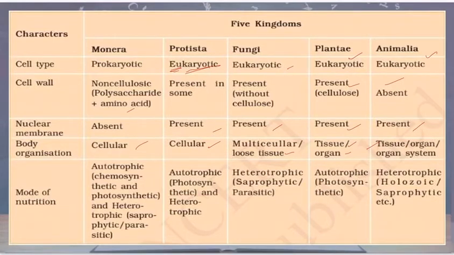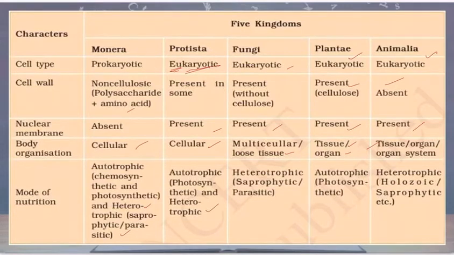Mode of nutrition. In the case of Monerians, it is autotrophic, and most of the time it is chemosynthetic. With the help of chemicals they undergo photosynthesis, so it is chemophotosynthetic. And heterotrophic, that is, they depend on other organisms, then we say parasitic. They eat dead and decomposed food, then we say saprophytic. So most of the Monerians are parasitic, saprophytic, or chemophotosynthetic.